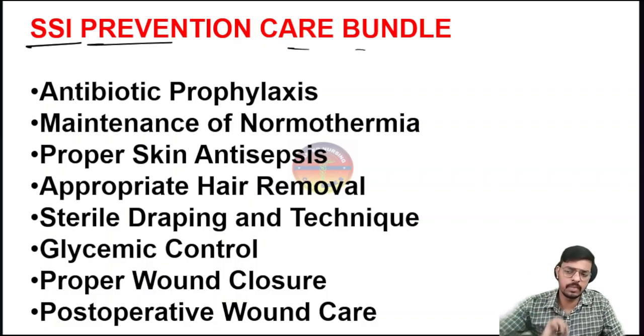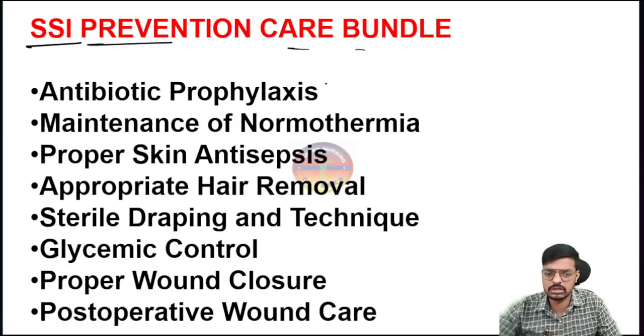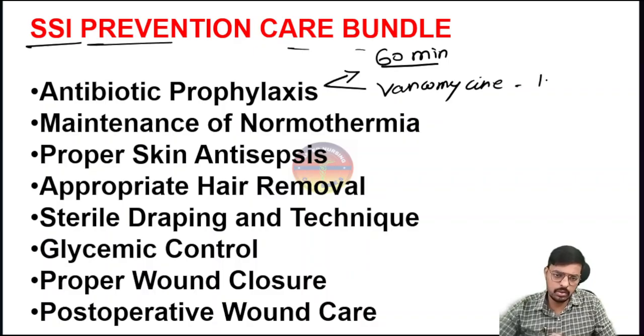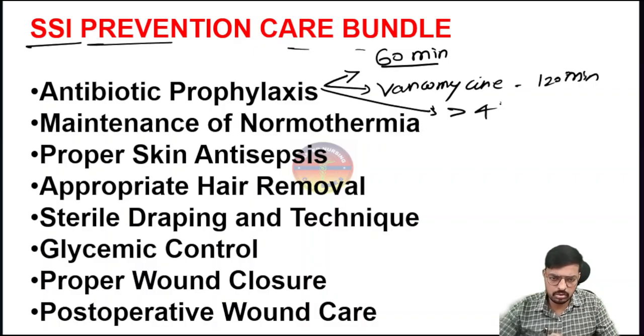Here we have to give the antibiotic prophylaxis before the surgery. The question will come: how many hours before the surgery? For all the antibiotics, we have to give it 60 minutes before the surgery. For vancomycin, only one drug, we can give it up to 120 minutes before the surgery. And if the duration of the surgery is more than 4 hours, repeat the antibiotic.